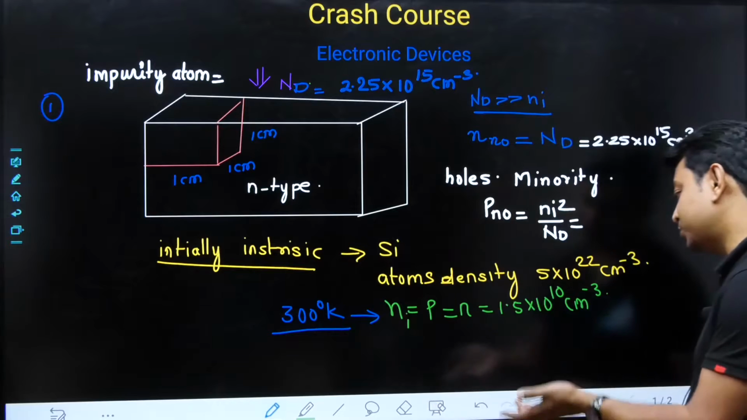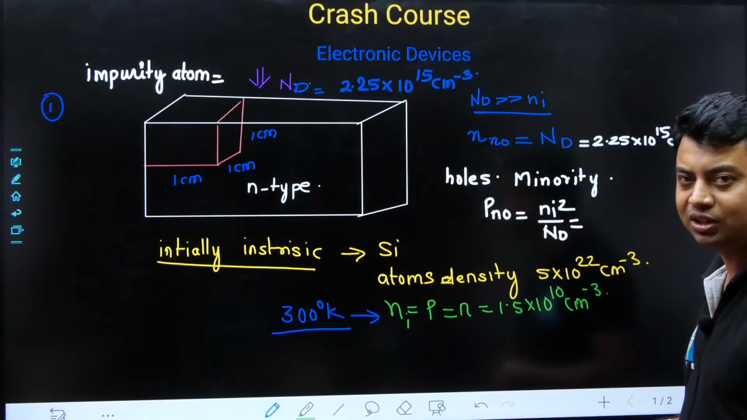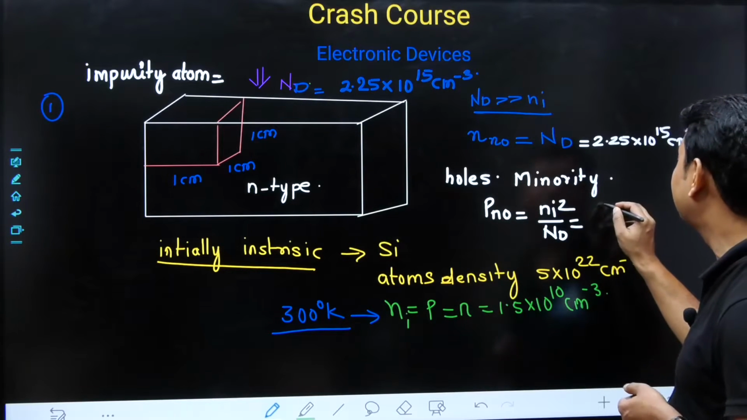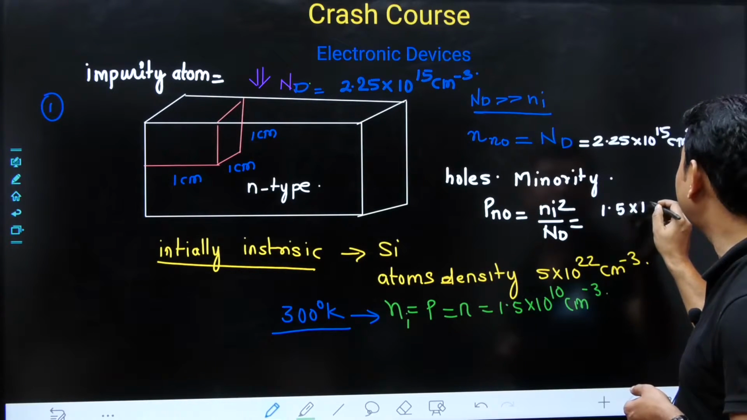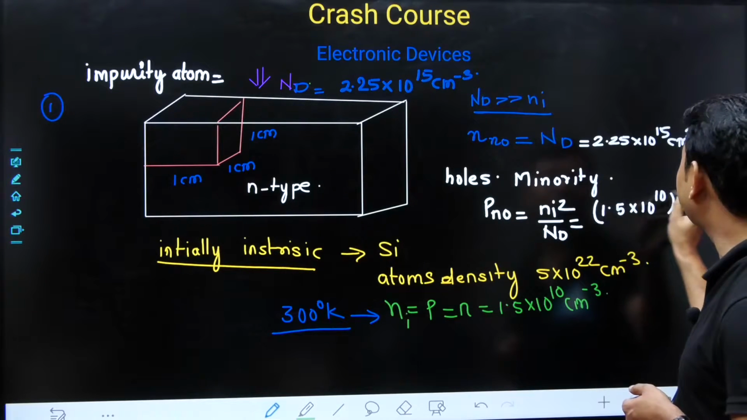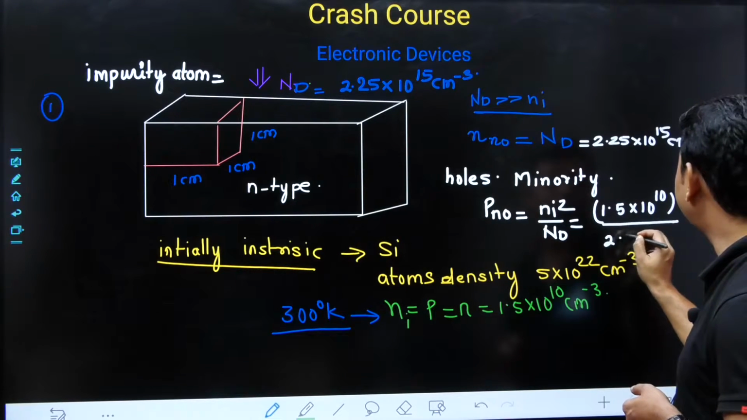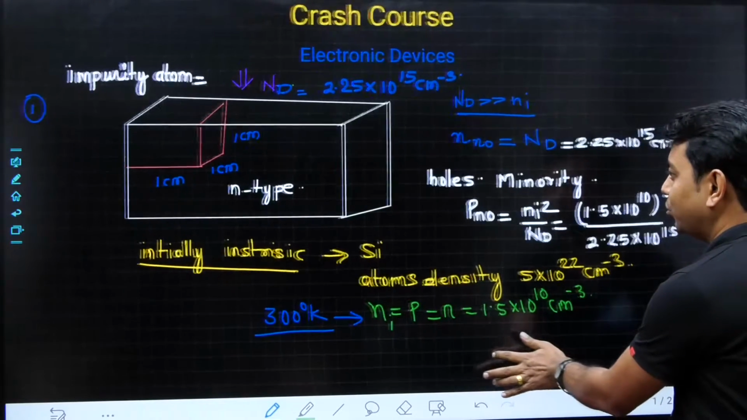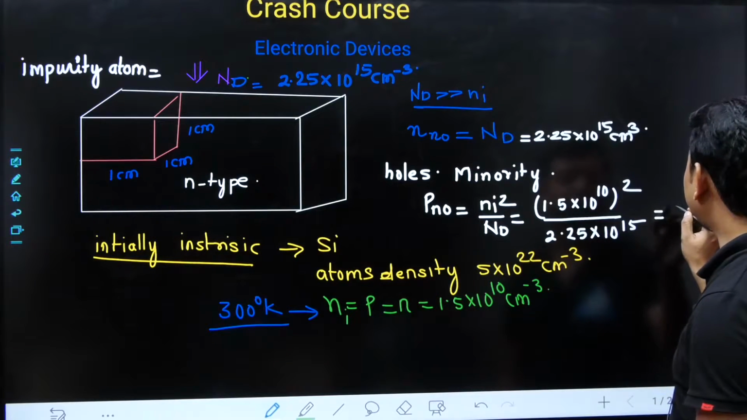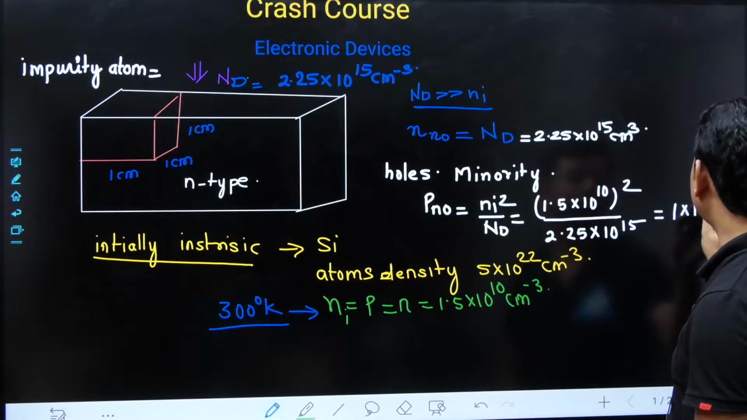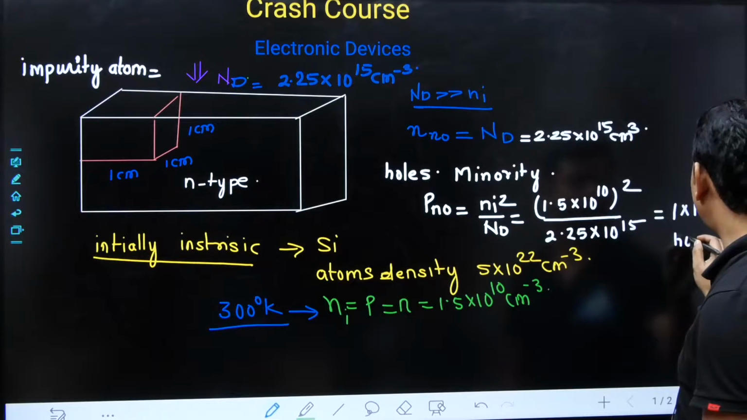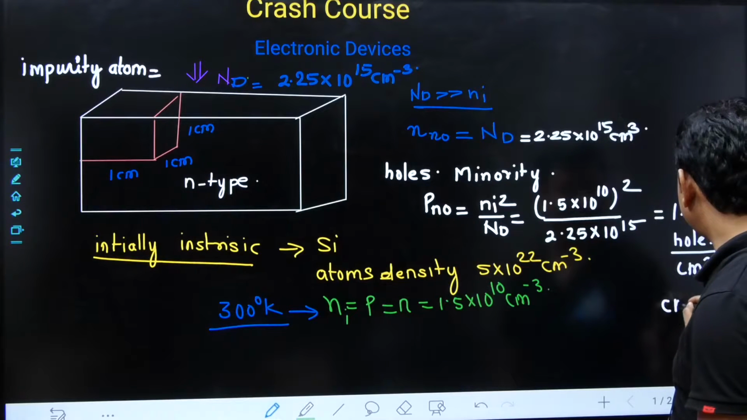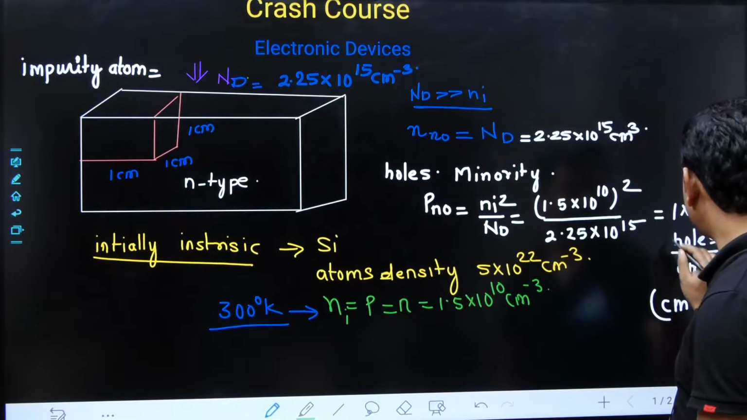If it is not given also, we know the value of Ni, the intrinsic concentration at 300 Kelvin in an intrinsic semiconductor. So take 1.5 into 10 to the power 10, squared, divided by 2.25 into 10 to the power 15. The answer will be equal to 1 into 10 to the power 5. That is the hole concentration per centimeter cube, similar to the electron unit.